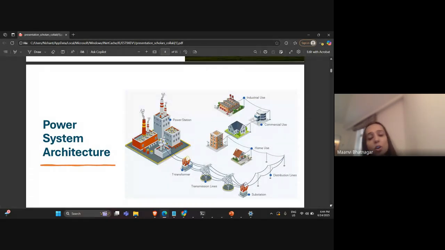But just because they span a very large distance and across various terrains and different geographies, they are very vulnerable to faults due to maybe lightning or birds sitting on the lines or equipment failure, and many more problems arise in it. So it's important for us to detect the fault as soon as possible so that the overall continuation of power is there.